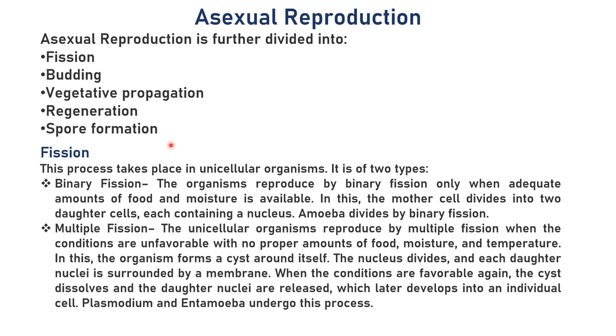Now coming to fission. In fission we have binary fission, right? Binary fission is, as the word suggests, bi means two. So in this case what happens? The mother cell divides into two daughter cells, right?